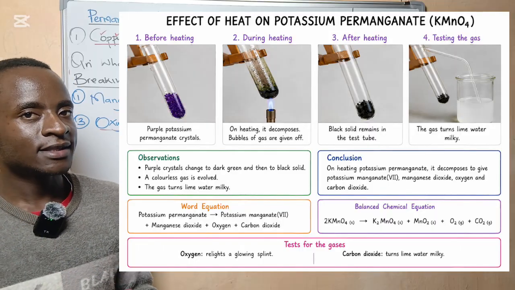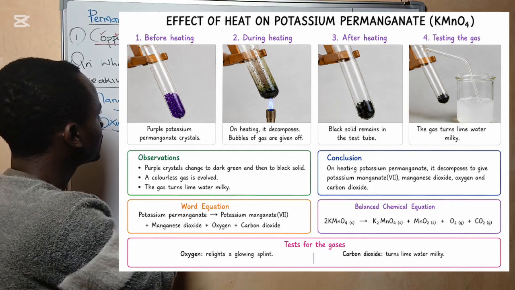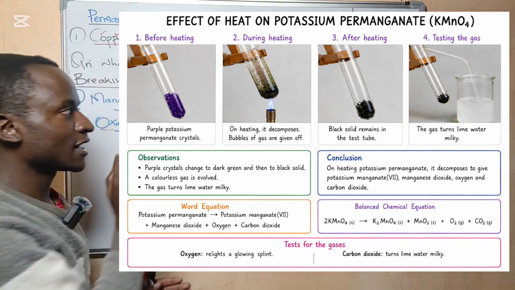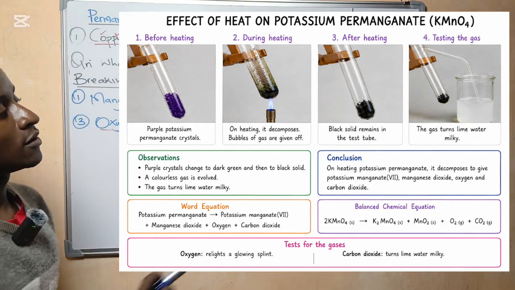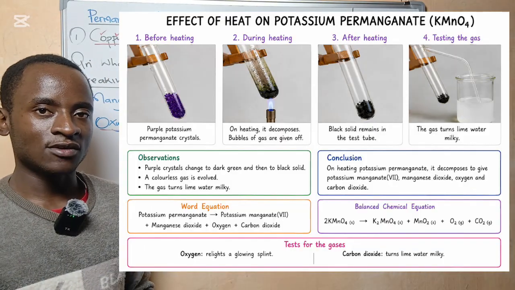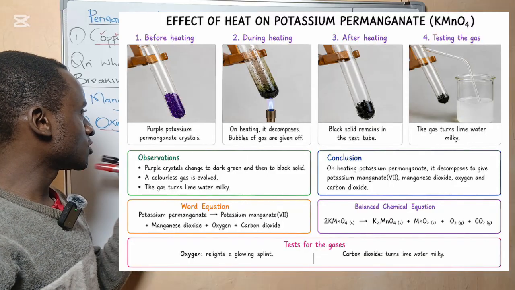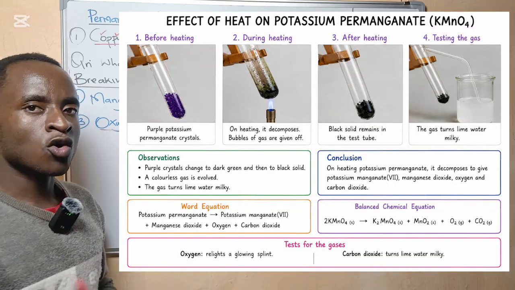A black-green substance is a mixture of manganese 4 oxide, which is black in color, and potassium manganate 6, which is green in color. And of course, the gas produced, which is colorless, is oxygen.